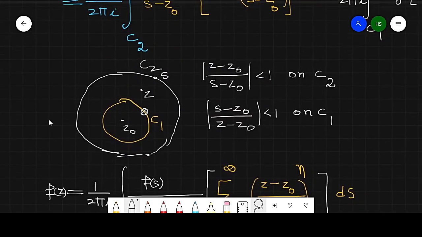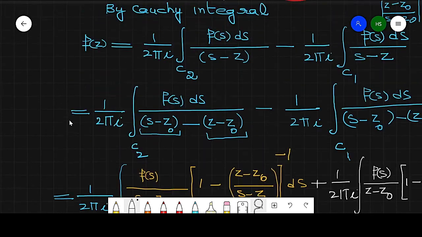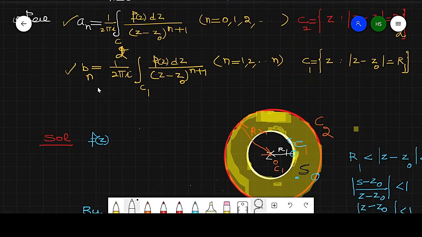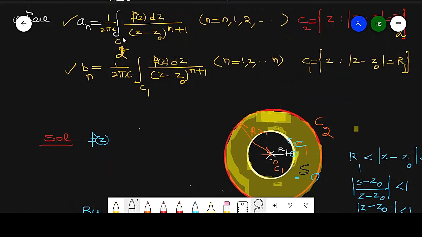So just correct here: a_n is with n plus 1, where n is 0, 1, 2, and so on. Here it is minus n, where n is 1 and so on up to infinity.